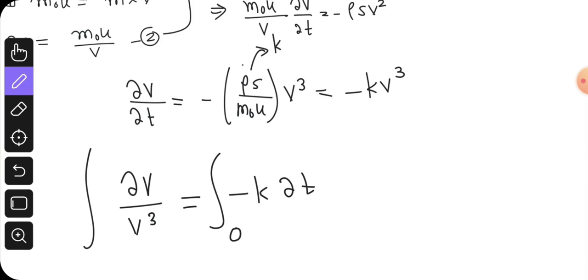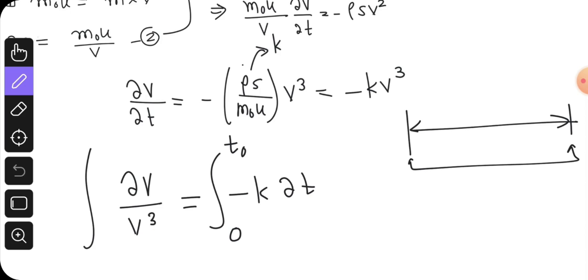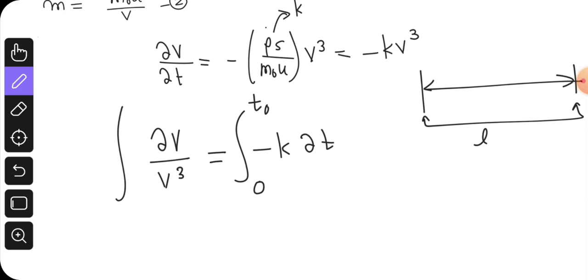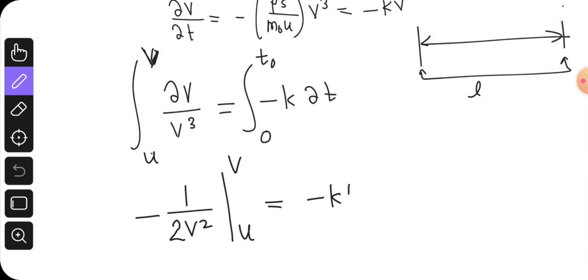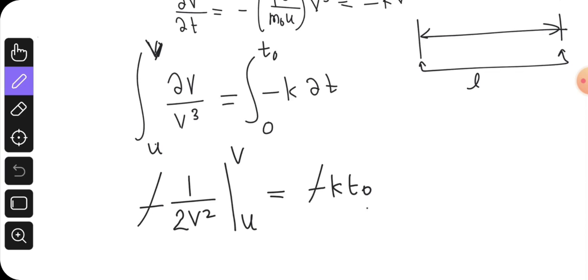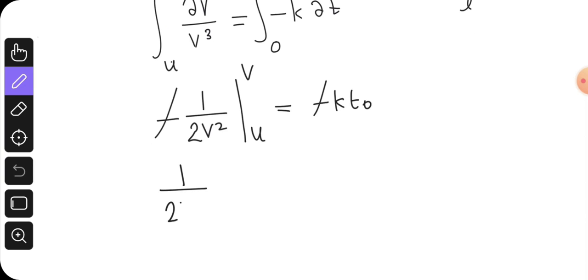Limit. So let us say initially at time 0 to t naught, when it has crossed the cloud of length capital L, the velocity initially is u. Let us say when it is crossing the cloud, at the end the velocity is v. If we solve it, we will get it will be equal to the